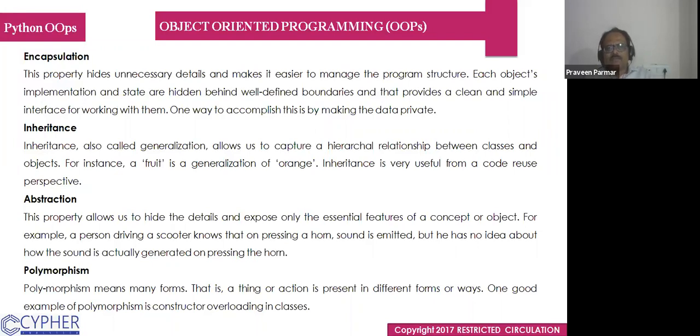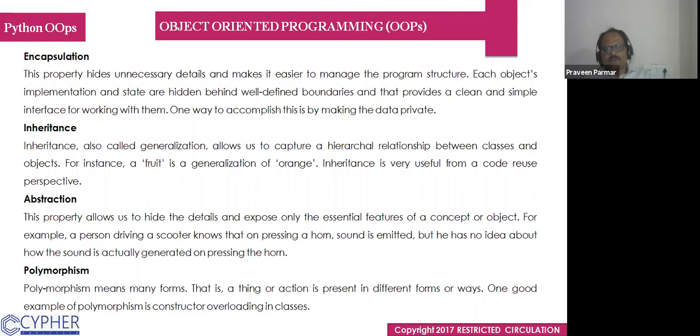Inheritance is the parent-child relationship type we do. Inheritance, also called generalization, allows us to capture a hierarchical relationship between classes and objects. For instance, a fruit is a generalization of orange. Inheritance is very useful from a code reuse perspective. So that is inheritance.